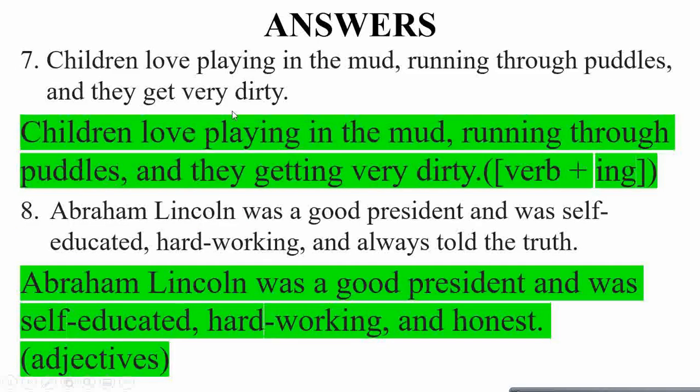Here comes question 7. Children love playing in the mud. This is present continuous. Running through puddles. This is present continuous. And they get very dirty. This is simple present, which does not make sense. We have to line them all with the continuous verb forms. So children love playing in the mud, running through the puddles, and getting very dirty. So that's how we make them all parallel structures.